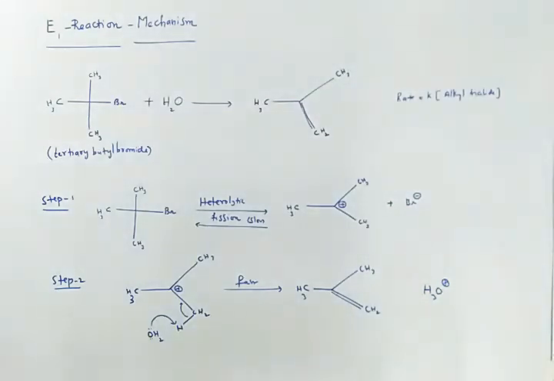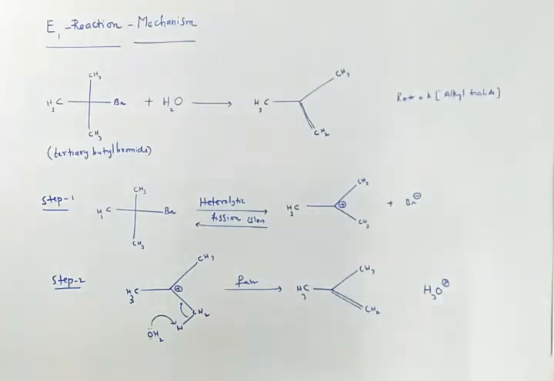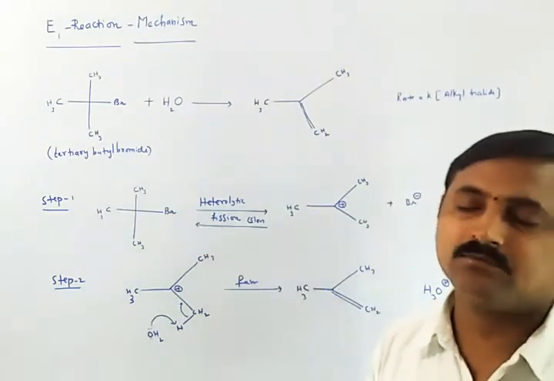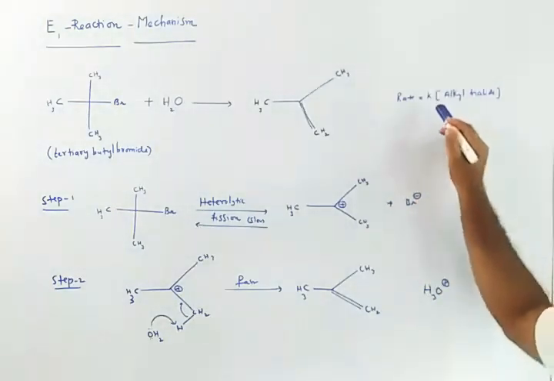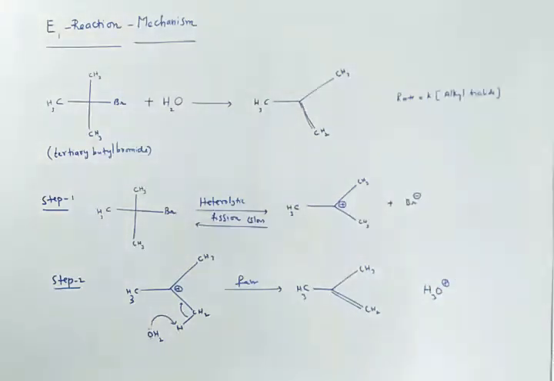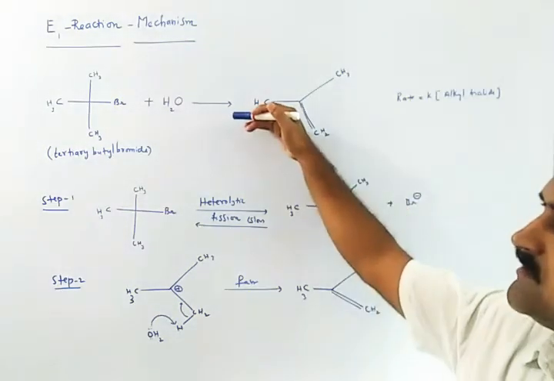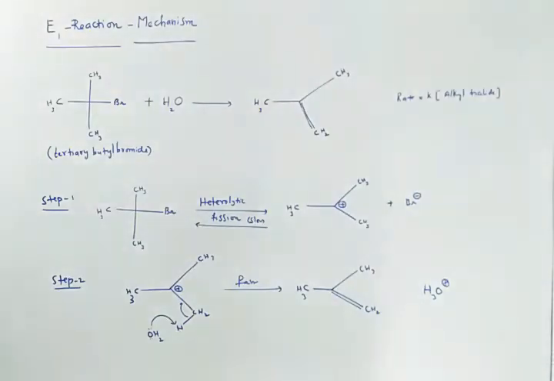Increasing the concentration of base, which comes into play in the second step of the reaction, has no effect on the rate of reaction. So once we increase the concentration of base, it is not going to affect the rate of reaction. Okay, this is the first observation of this E1 reaction mechanism.